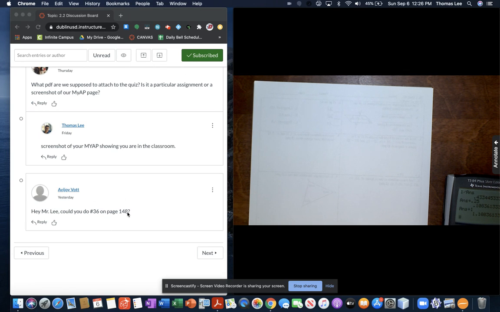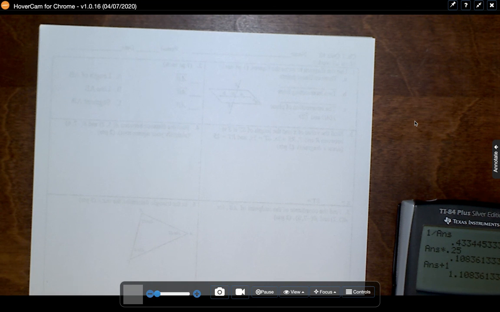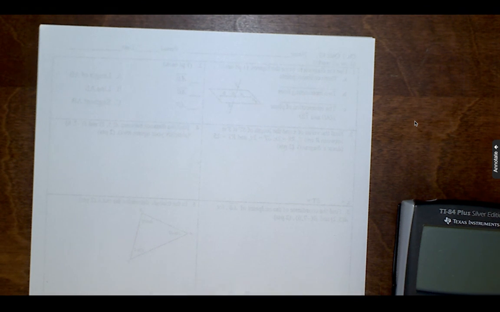Anyways, I just wanted to address a question in the discussion board. This was a question about one of the homework problems, number 36, found on page 148. So this is kind of a tricky question. It's definitely one of those thinking questions where you have to use logic and reason and some math and figure out what they're asking for.